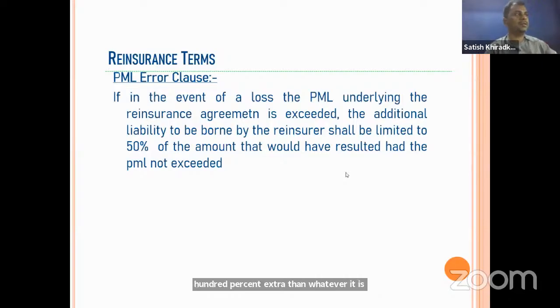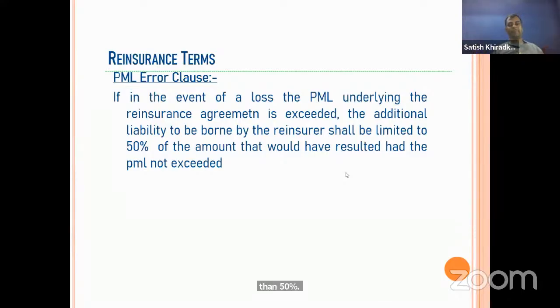That can happen, and in practice we do that. But from the examination point of view, just remember that the reinsurer will not pay more than 50% of what its liability could have been if the PML had not been exceeded. Okay.